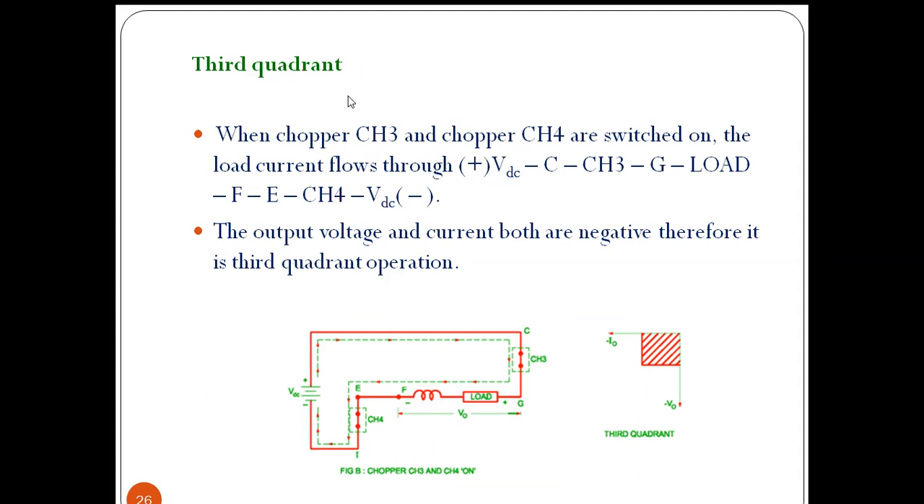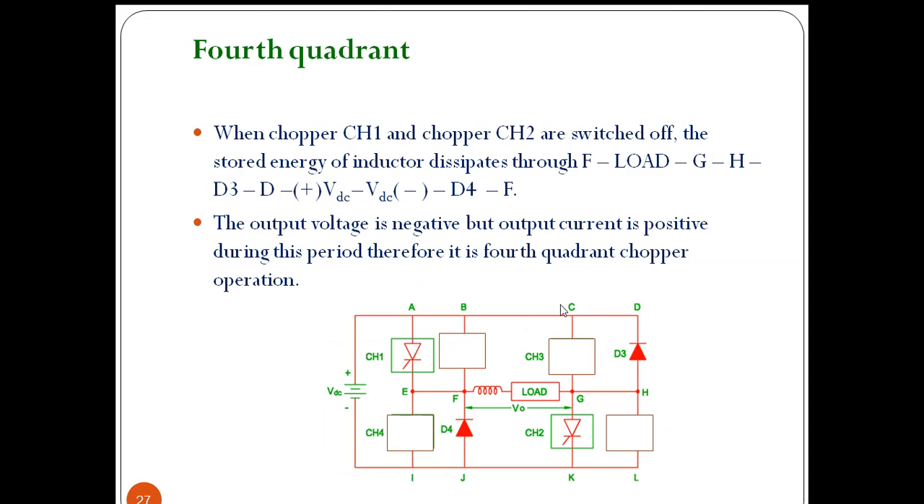Third quadrant: when CH3 and CH4 are switched on, the load current flows through the plus terminal of the source, through CH3, node G, through the load, through node F, node E, through CH4, to the negative terminal of the battery. So in this closed path the current will flow. The output voltage and current both are negative, therefore we are getting third quadrant operation.